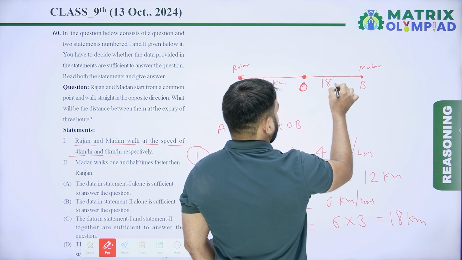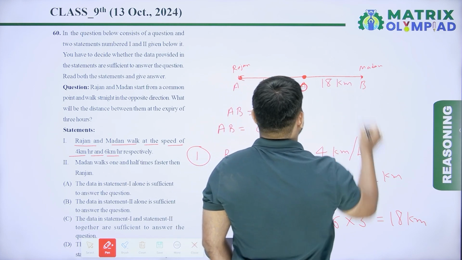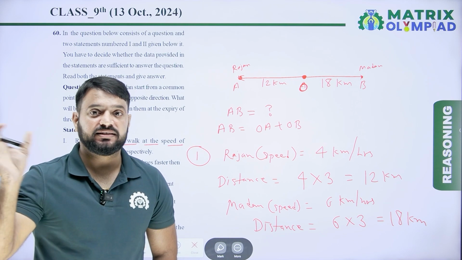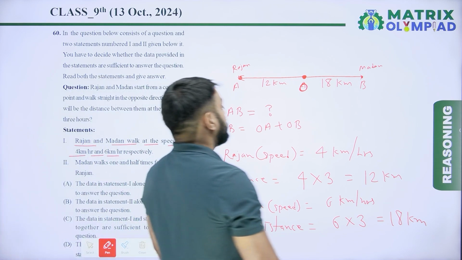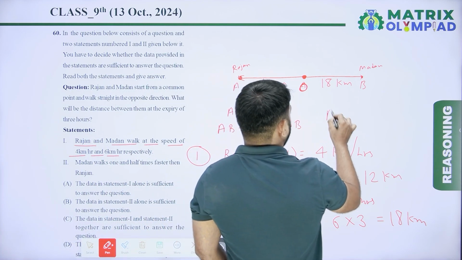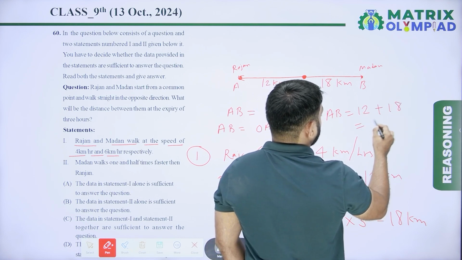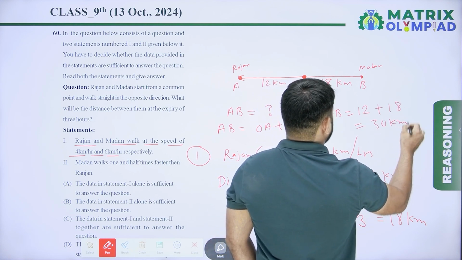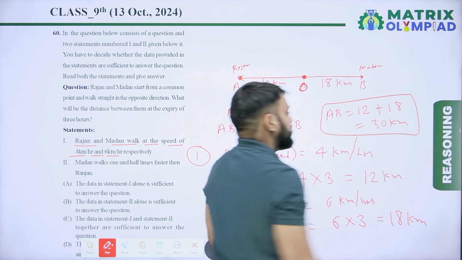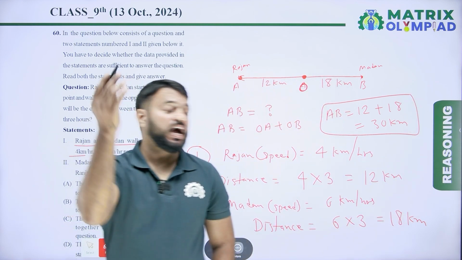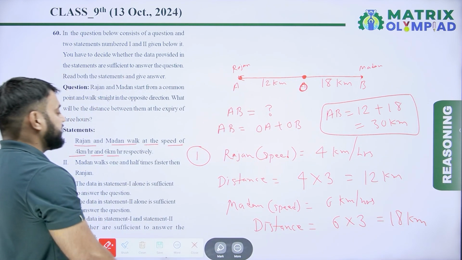Now find the distance between Rajan and Madan. So distance between A and B is equal to 12 plus 18. It means 30 kilometers. So the distance between Rajan and Madan after 3 hours is 30 kilometers.